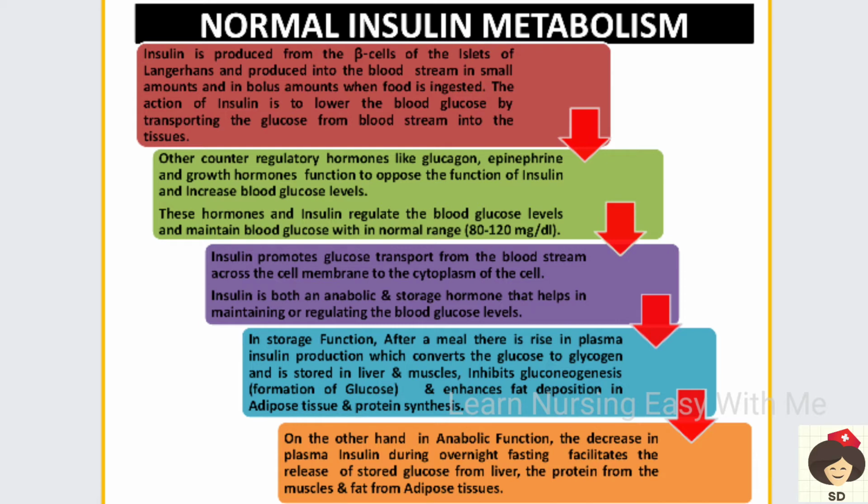On the other hand, the anabolic function is whenever there is decreased insulin. At night the insulin will be produced in a lower amount because we don't take meals; only when the food is there it will be produced in a large amount. When it is produced in a lower amount, it helps in the anabolic function, that means the already stored glucose from the liver and muscles will get converted into glucose for utilization by the cells. So this is the normal metabolism.